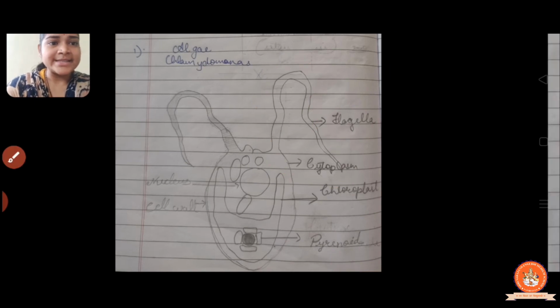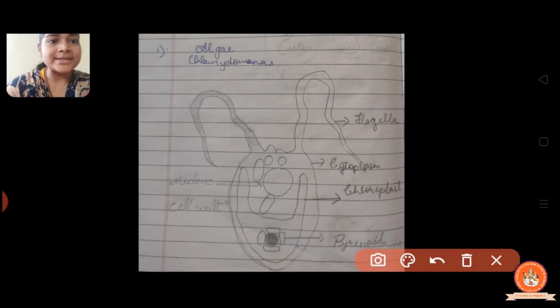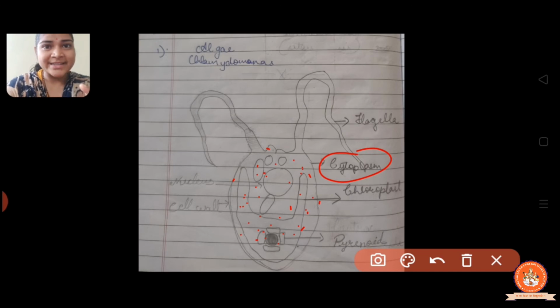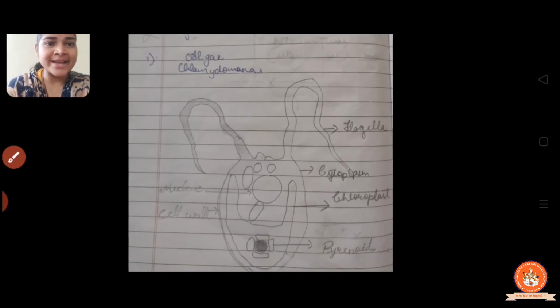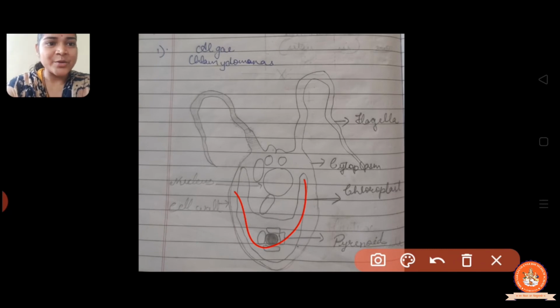Now next is the cytoplasm, the jelly-like structure present in each and every cell, right? And the chloroplast, the green pigment, from which the algae can synthesize their food by themselves through the process of photosynthesis. In the algae, chloroplast is present.